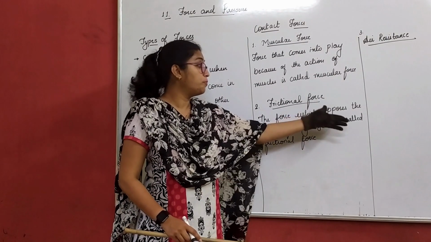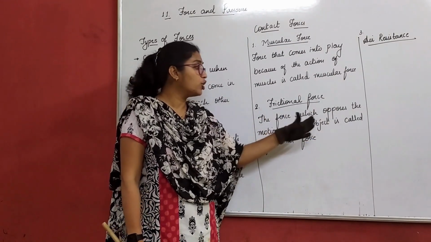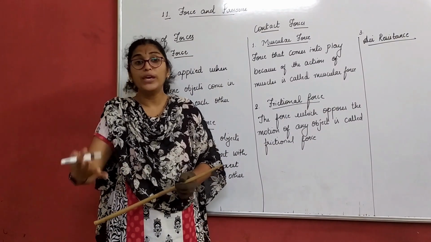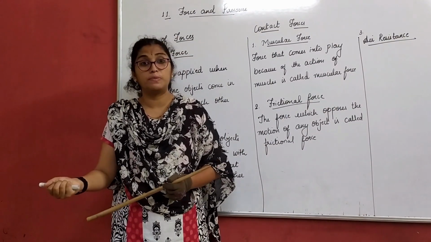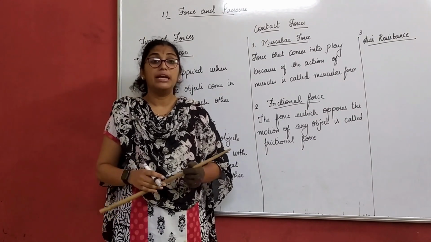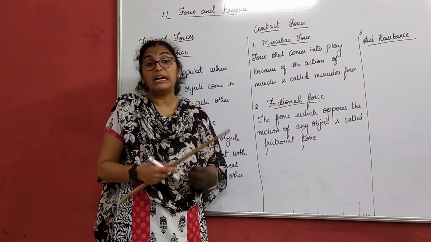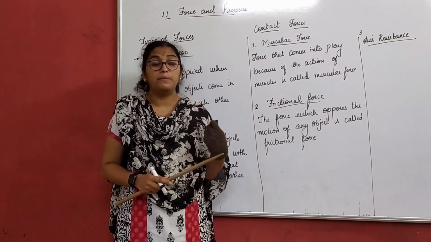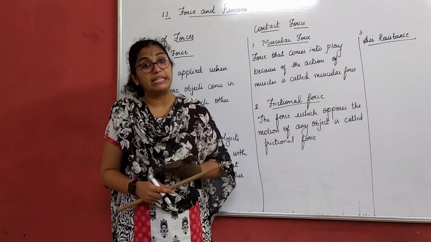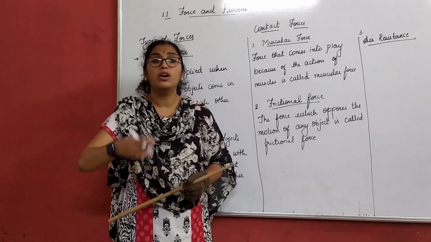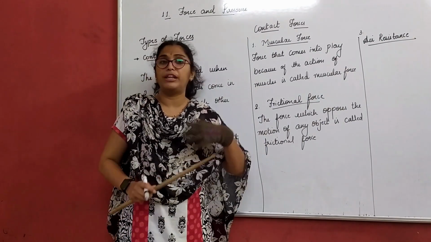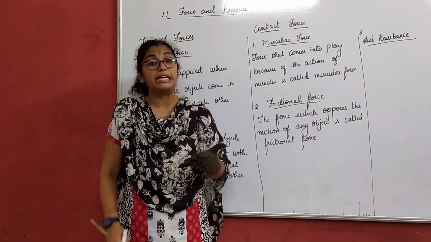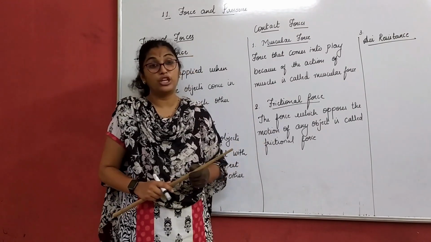The force which opposes the motion of any object is called a frictional force. Now, we apply brakes and the vehicle stops. That means frictional force. Now, if you have seen what shoes an athlete wears, or if you are a good runner or sportsman, what happens? Your soles wear out very easily, right? Or if you walk every day for a very long distance, the soles of your shoes wear out very quickly. That is all because of friction.